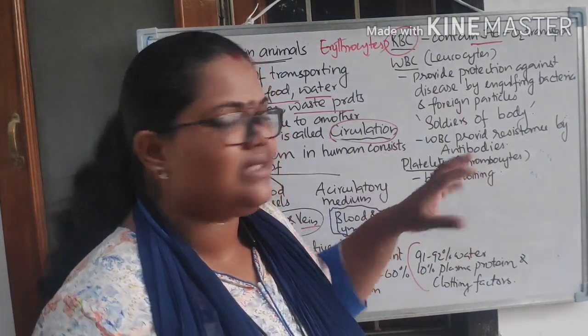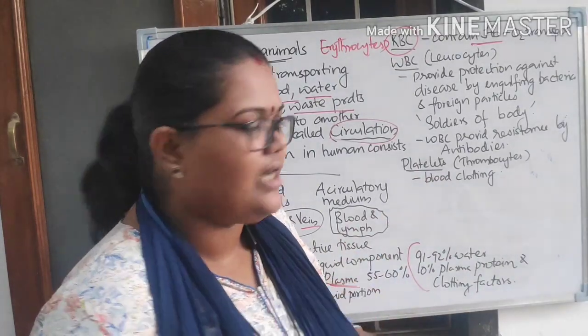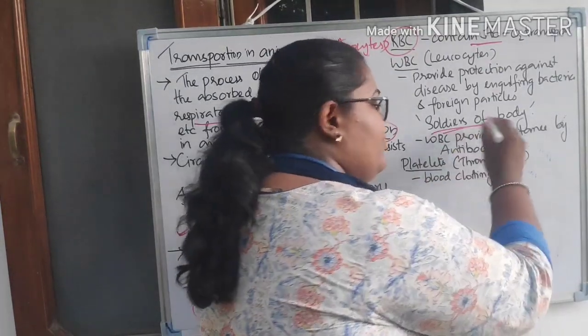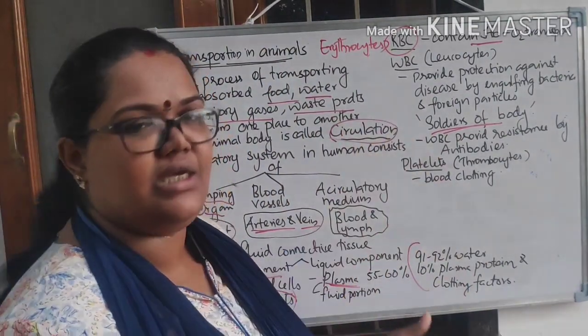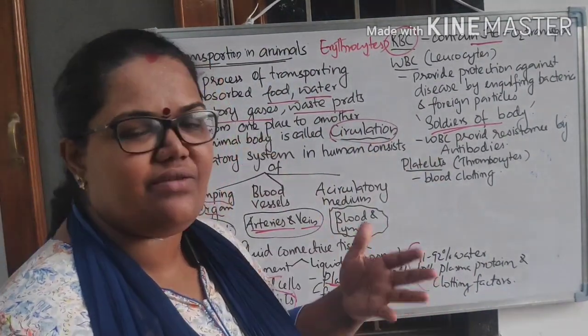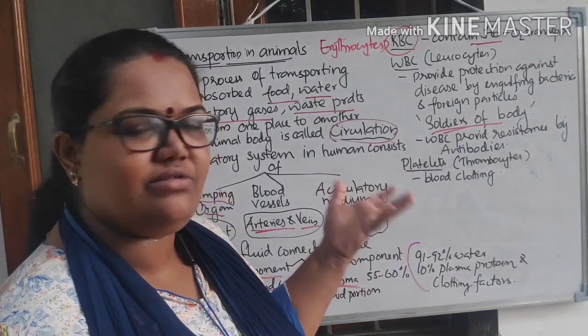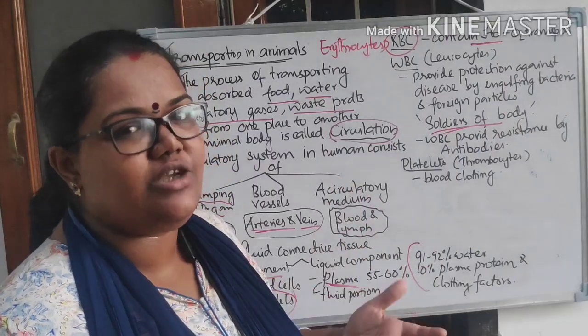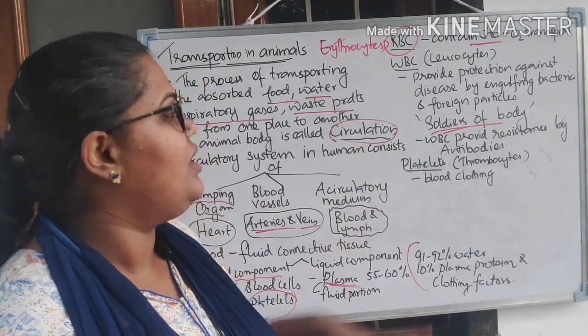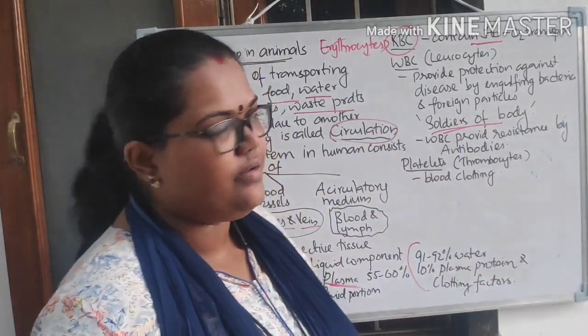All this means it is protecting our own body, right? So these are the soldiers of our body, which protect our body from all infections. If a person has very good immunity, then they will have very good resistive power against all these diseases. So WBC is the soldiers of our body, right?